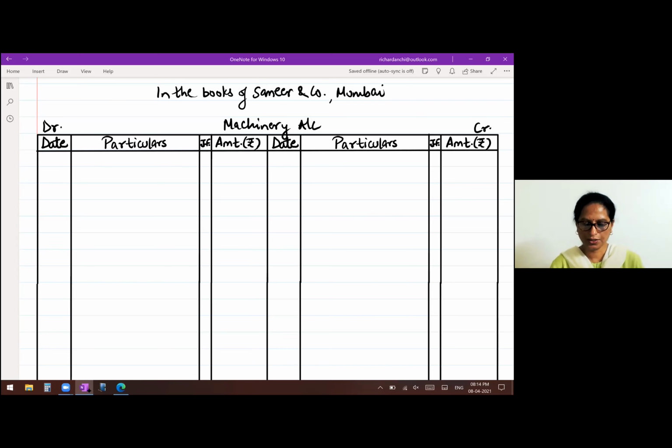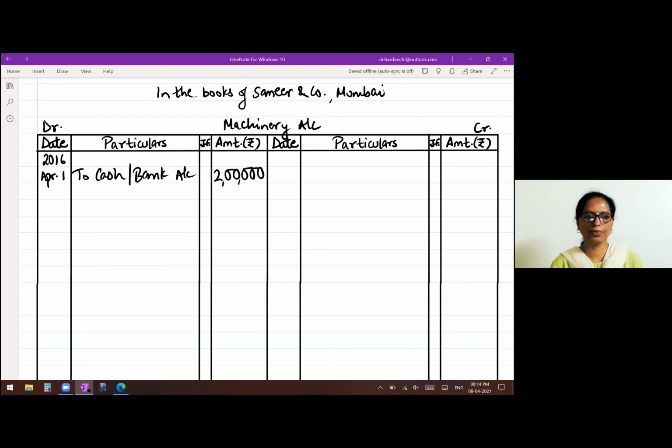There is a purchase. So in the date column 2016, April 1st, machinery account debit to cash or bank account, 2 lakhs. First year, only one purchase.